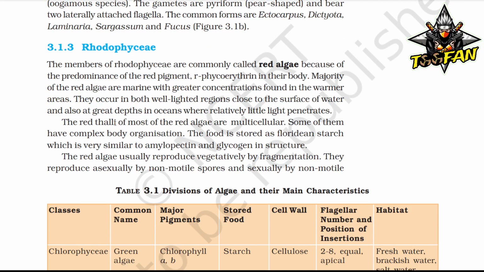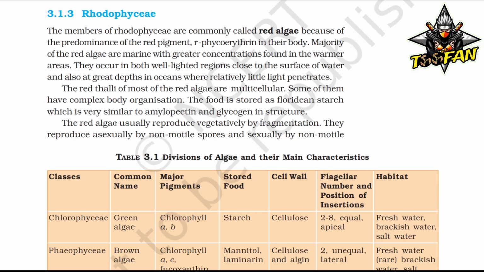And now Rhodophyceae. The members of the Rhodophyceae are commonly called red algae because of the predominance of the red pigment phycoerythrin in their body. The majority of the red algae are marine, with a greater concentration found in the warmer areas. They occur in both lighted regions close to the surface of water and also at great depths in the ocean where relatively little light penetrates. The red thalli of most of the red algae are multicellular.